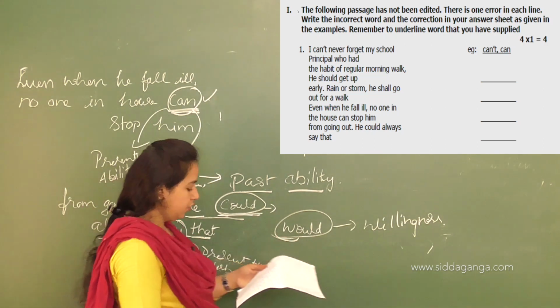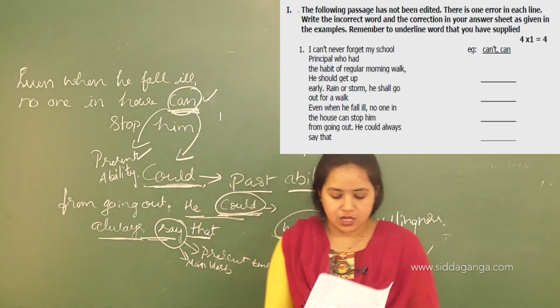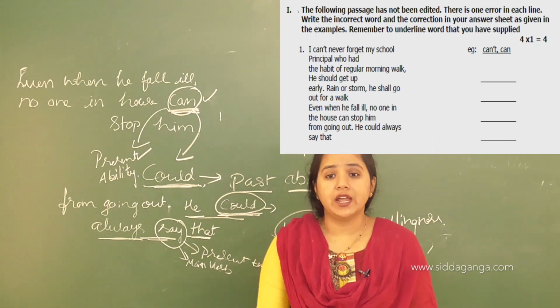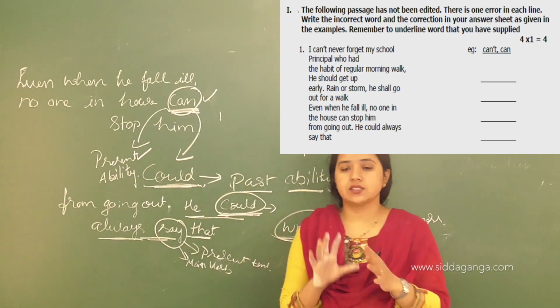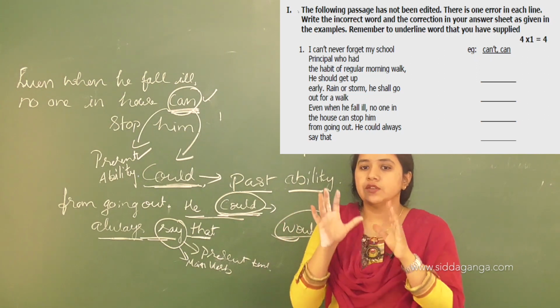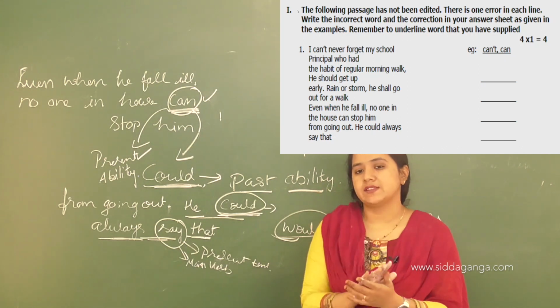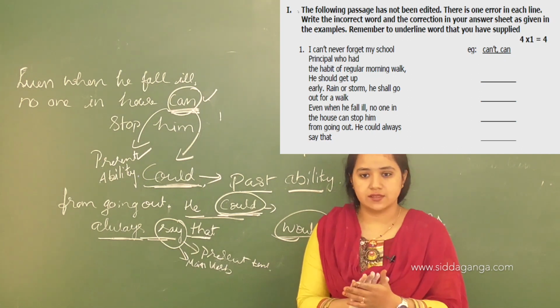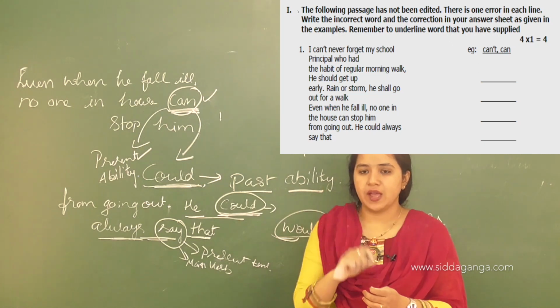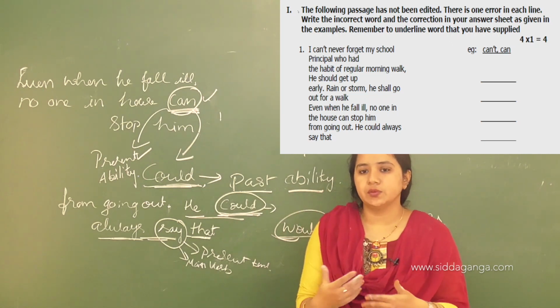the rules of modal auxiliary verbs. And now, if it is a polite request, okay, so the whole passage is about the modals, and what you have to do is first read the whole passage and find in which tense it is. Then each and every line, you read it twice and thrice, repeatedly.